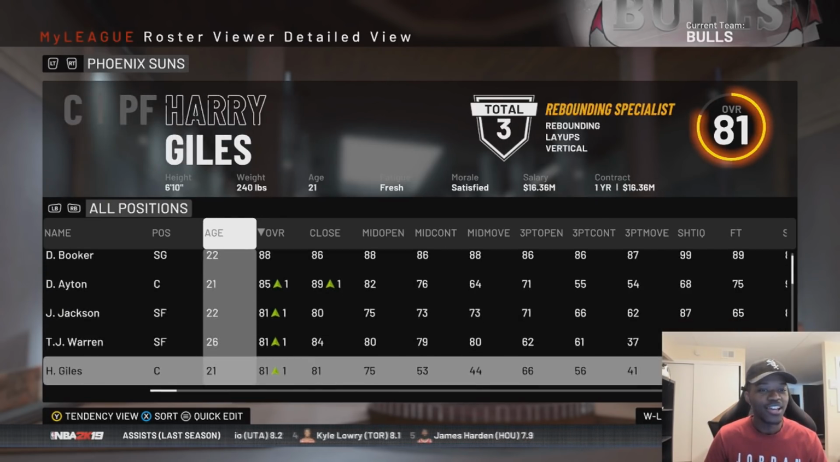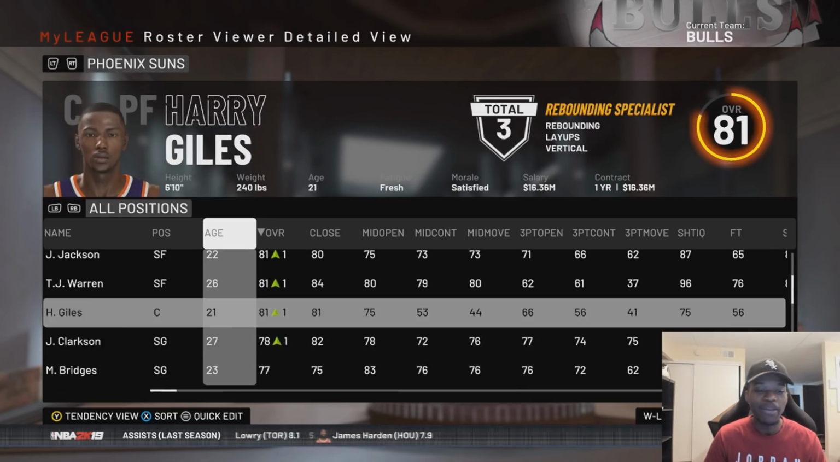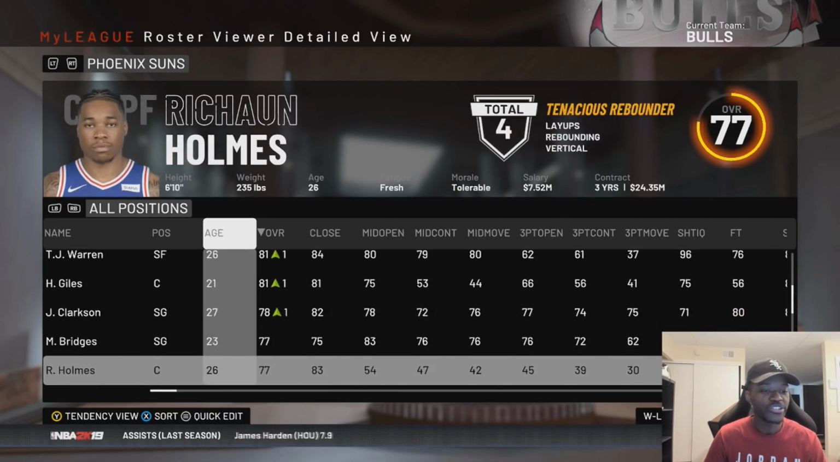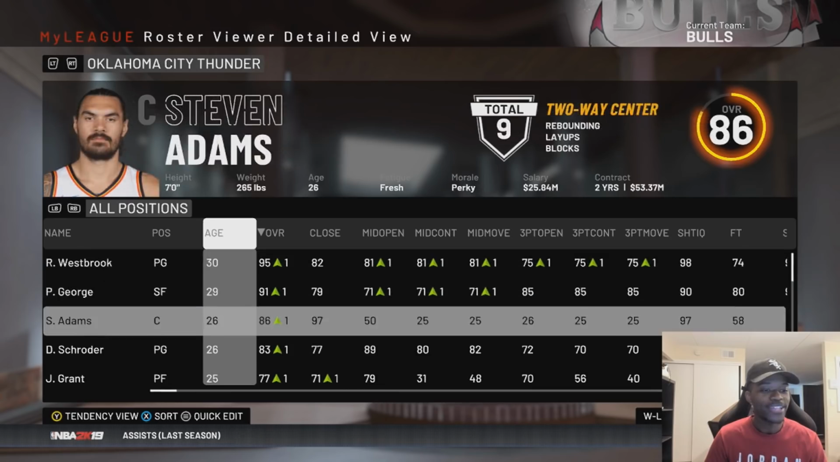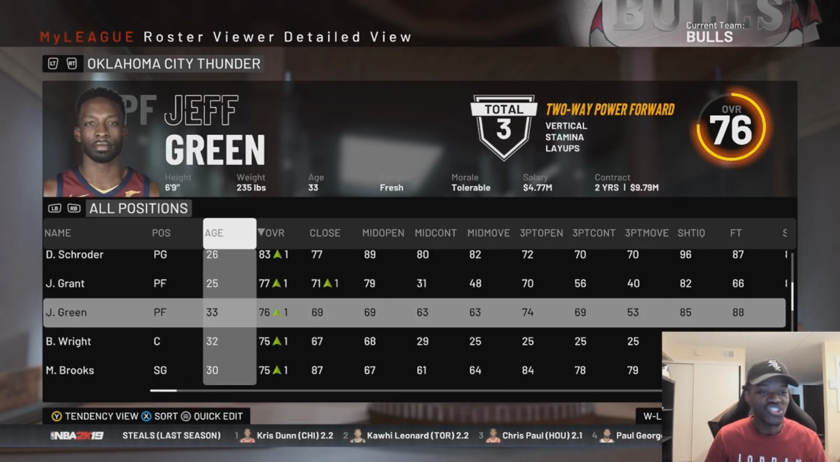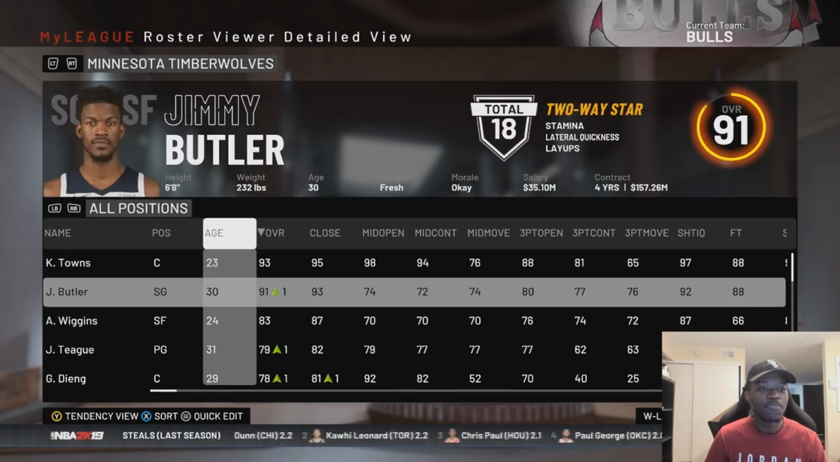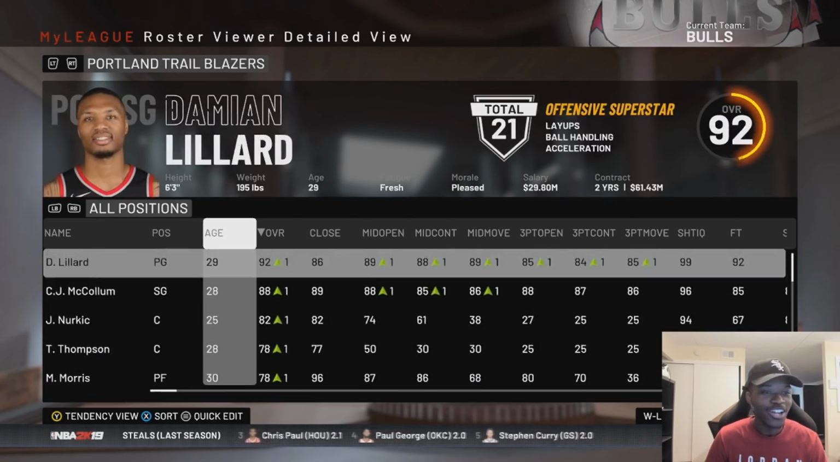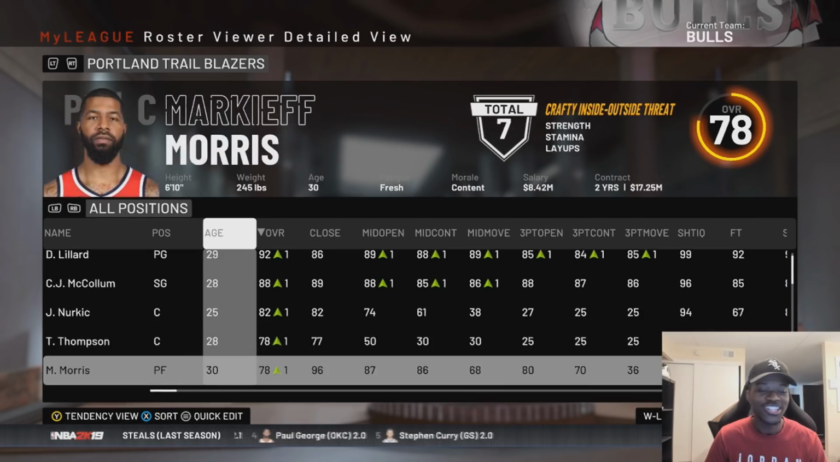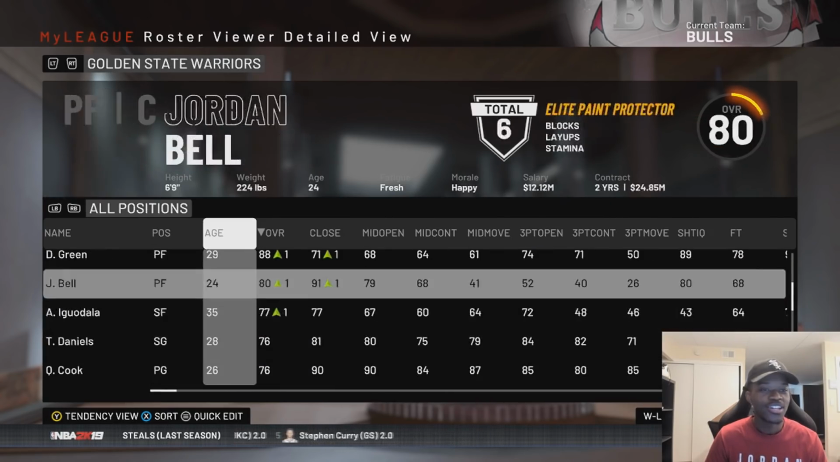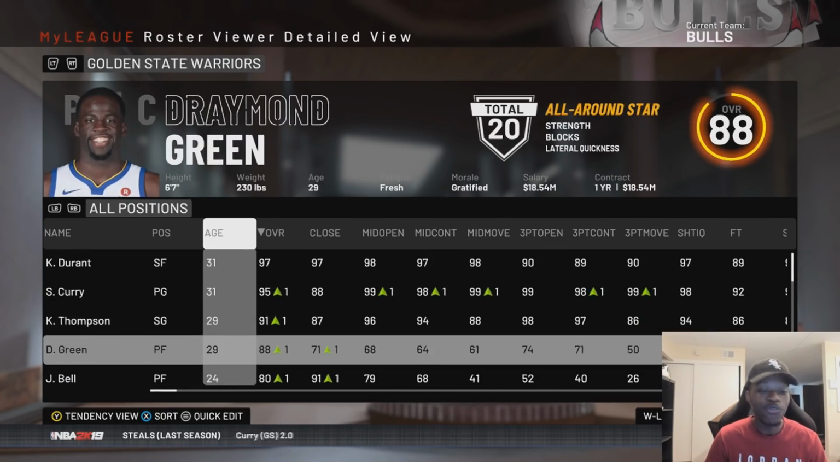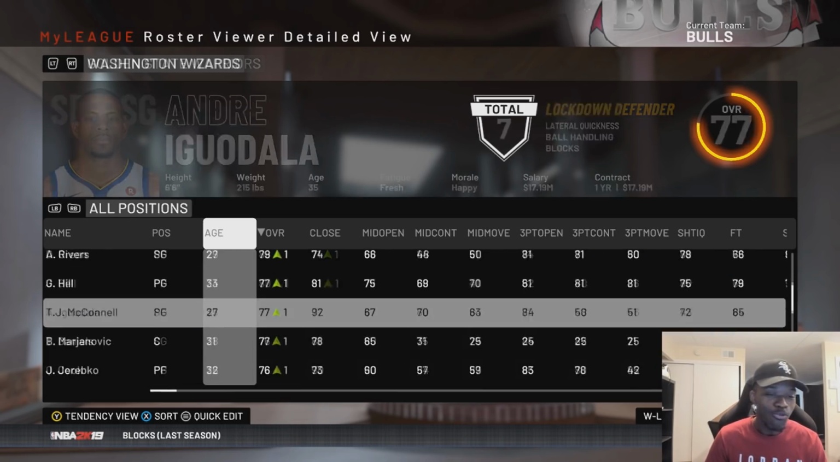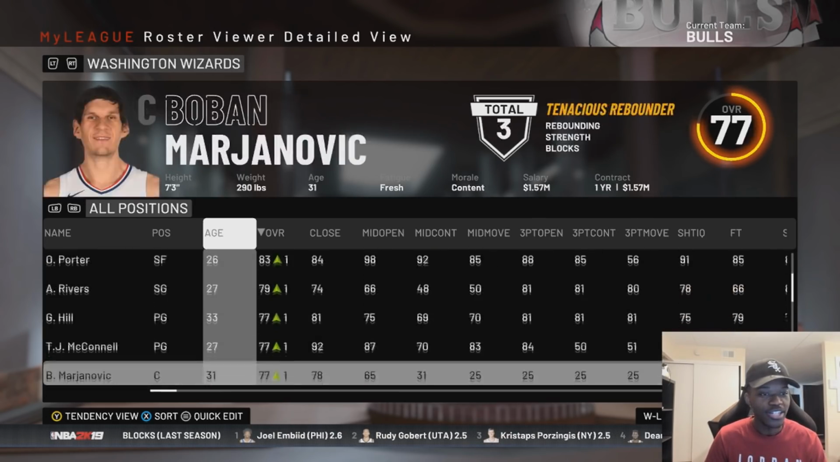The Suns, they have money this offseason, but they pick up Harry Giles and Jordan Clarkson. They didn't do anything big. OKC, nothing. Jeff Green is back. Timberwolves keep Jimmy Butler, but that's all they had money for. The Blazers: Tristan Thompson and Markieff Morris. And the Warriors still have a big four. Wow. And the Wizards, it is what it is.